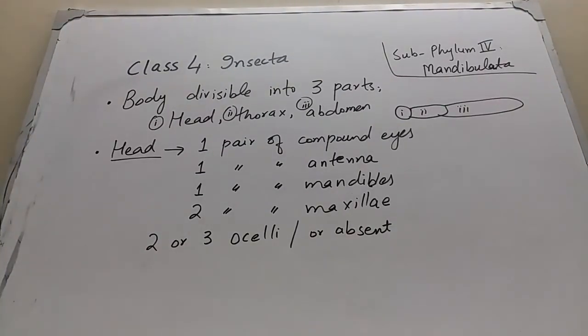Next is about the body parts. The body of an insect is divisible into three main parts. The first part is the head, the second part is the thorax, and the third part is the abdomen. As I told you, insectum, being cut into, means that the body has various parts. So these parts are head, thorax and abdomen. First, I will discuss the head.